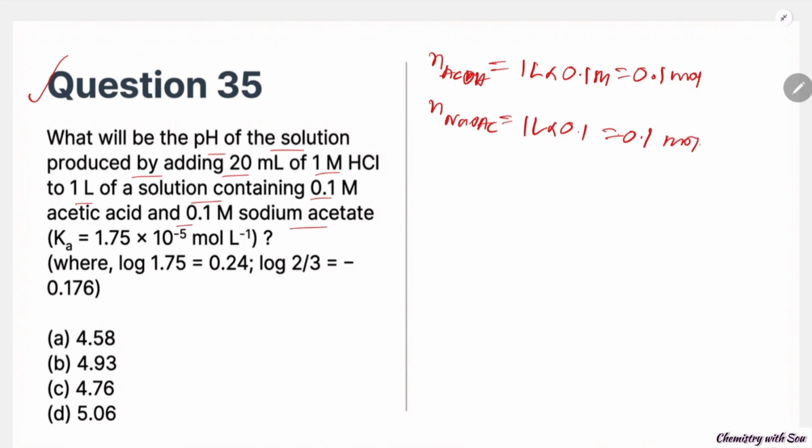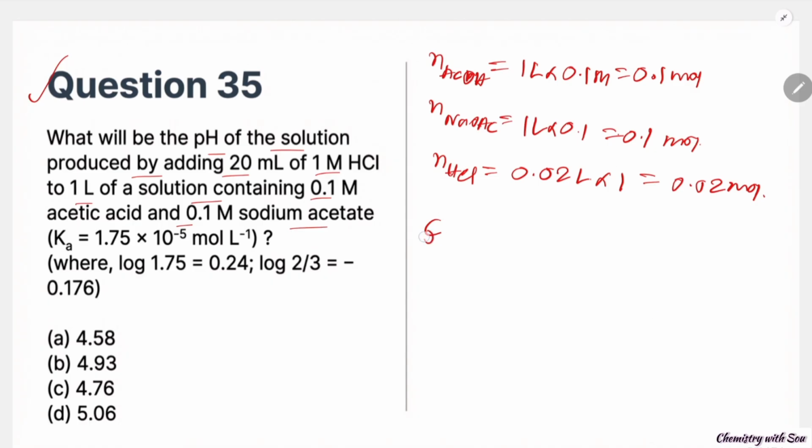For HCl, this is 0.02 liter, 20 ml, into 1, which is 0.02 mole. Now this kind of reaction will take place.